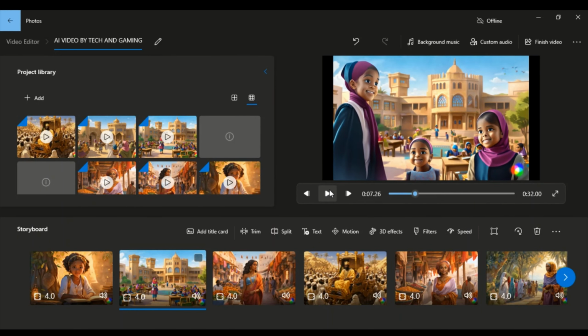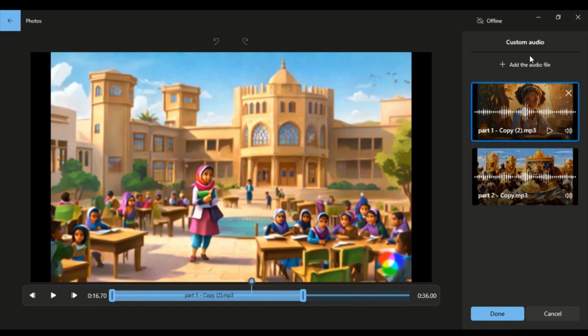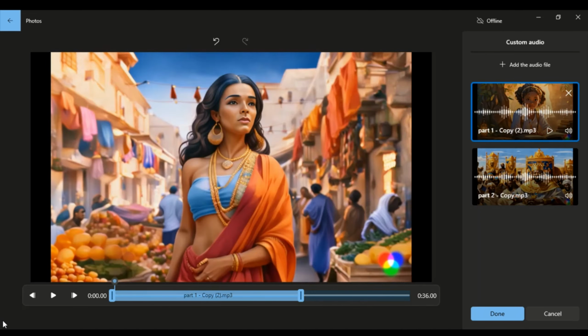Once you are done rearranging the scenes, it's time to add our voiceover. To do this, click the Custom Audio option and click on Add Sound. Select the voiceover and add it to the timeline. In my case, I have 2 audio files. Tweak them until they match with the video and you are good to go.